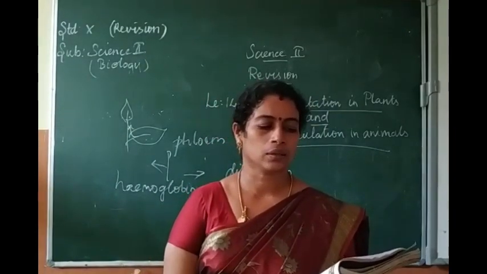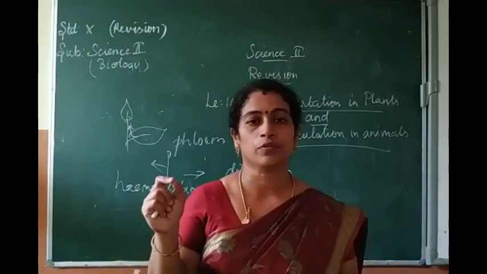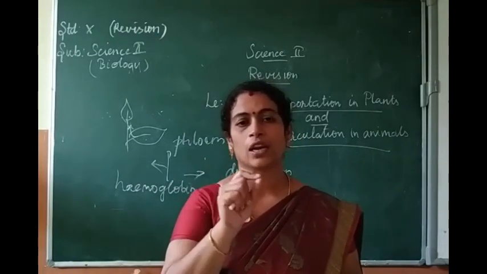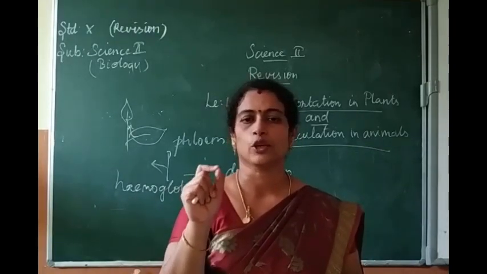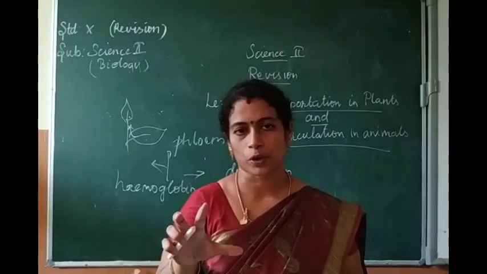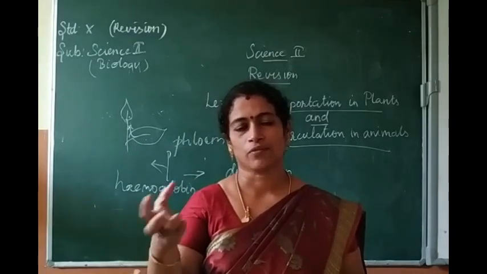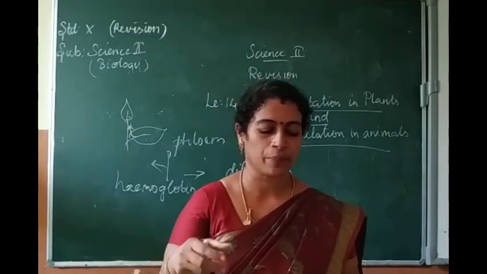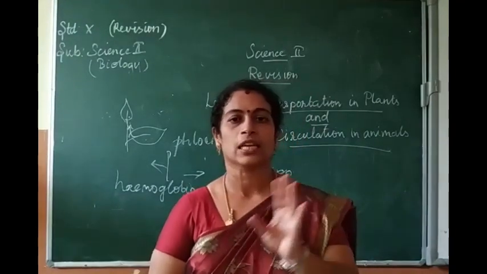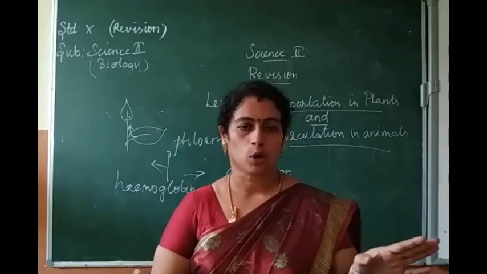They are the largest of leukocytes. Just underline that. Monocytes are considered to be the largest cells of the leukocytes, and amoeboid in shape. What is the shape? It does not have a proper shape. It can change its shape at will, so it is amoeboid in shape. These cells form 5 to 6% of the total leukocytes.